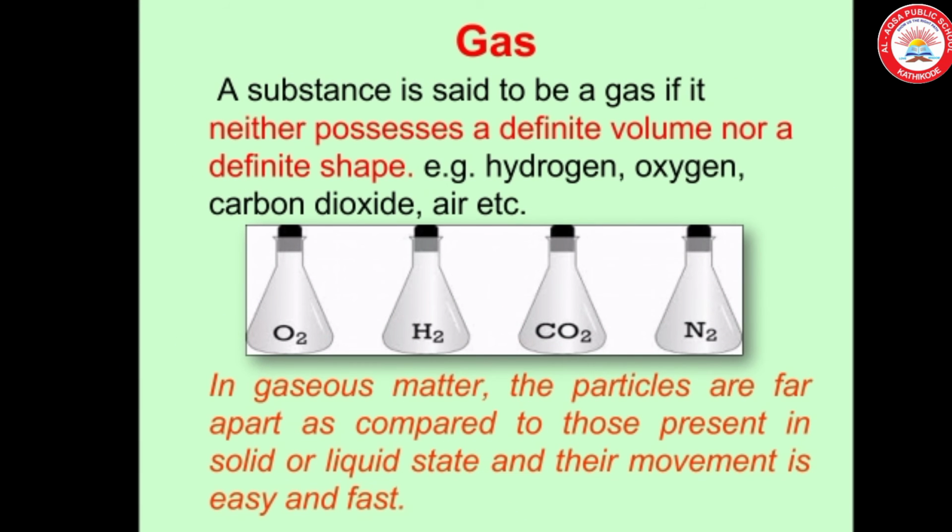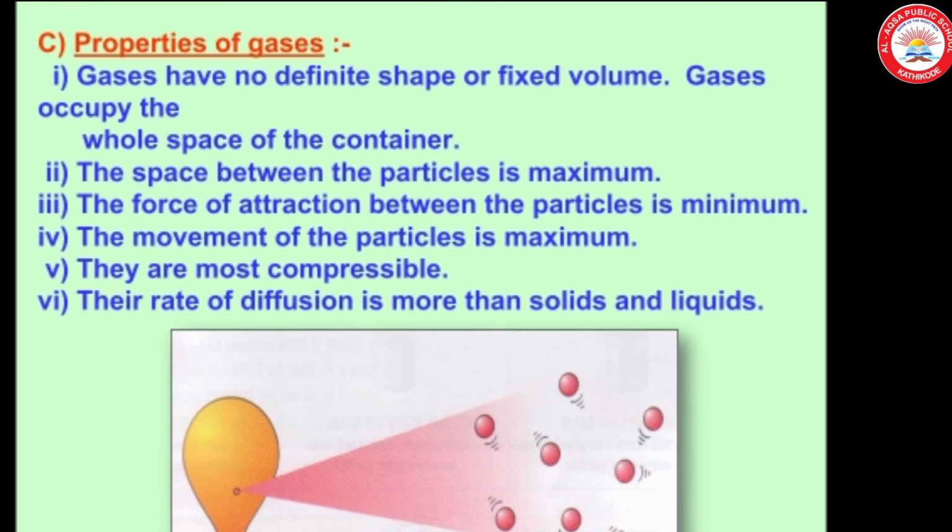The last one, gas. A substance is said to be a gas if it neither possesses a definite volume nor a definite shape. In gaseous matter, the particles are far apart as compared to those present in solid or liquid state, and their movement is easy and fast.